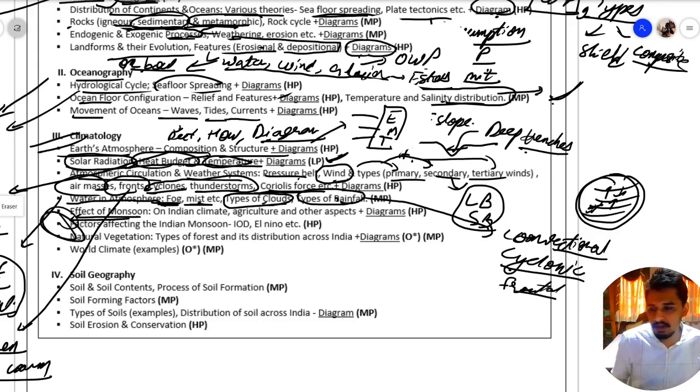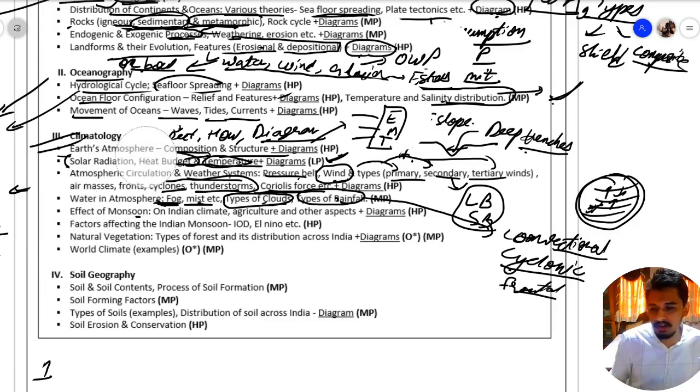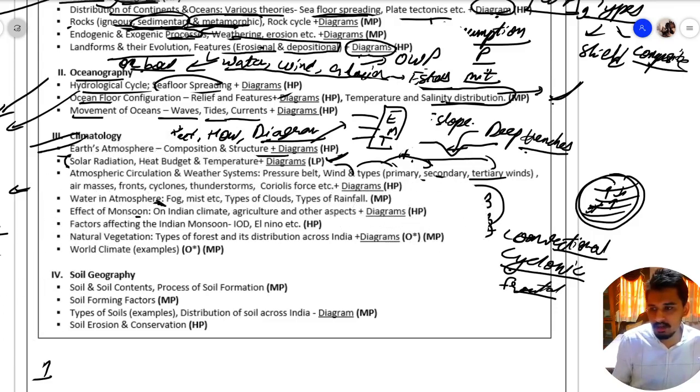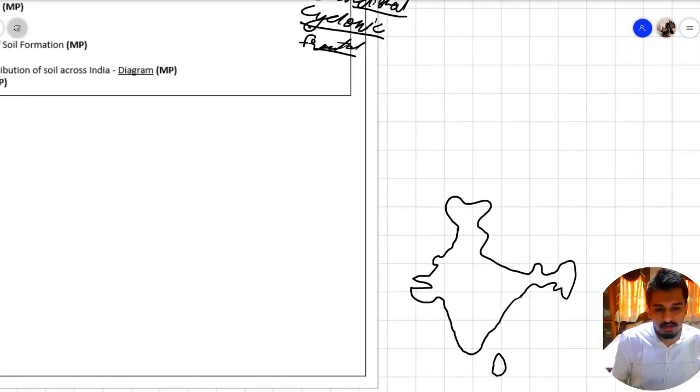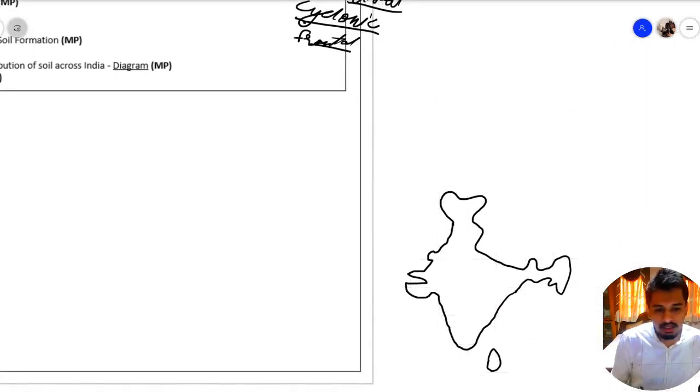We should have a knowledge of effect of monsoon on Indian climate. Effect of monsoon on Indian climate. What effect does monsoon has on Indian climate, on Indian agriculture and the various aspects of India? And you should also prepare diagram for this. Now in diagram, you should know that how rainfall is distributed across India. How much rainfall is there in Rajasthan, how much is there in the western coast, how much is there in the central and eastern India, like this.